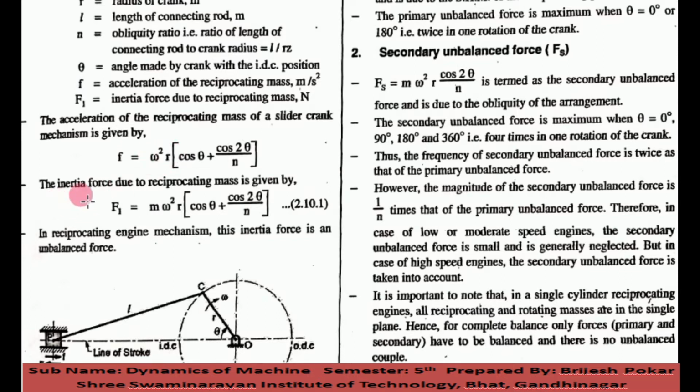Now the inertia force due to the reciprocating mass is given by, here is the acceleration, and F is equal to m into a. So if we add the mass, it becomes the inertia force, which is opposite to the piston movement. Here the piston movement is this side and the inertia force is the opposite side. So I hope you know the inertia force.